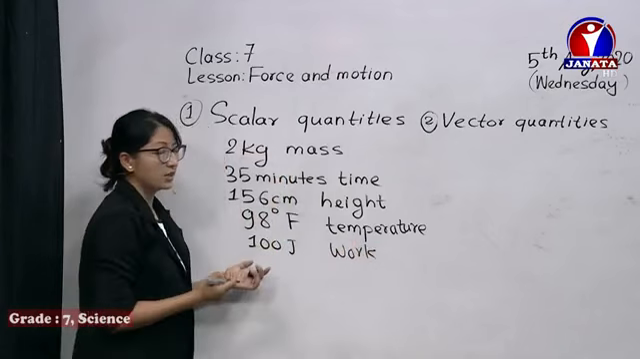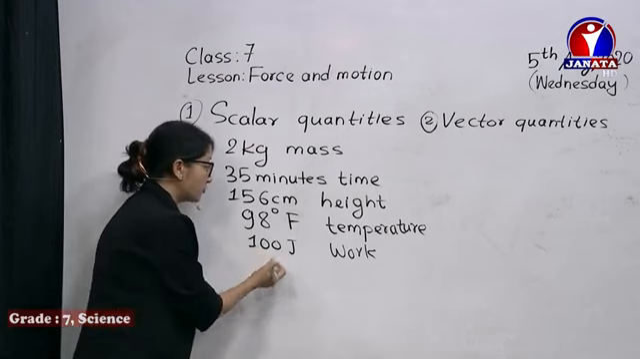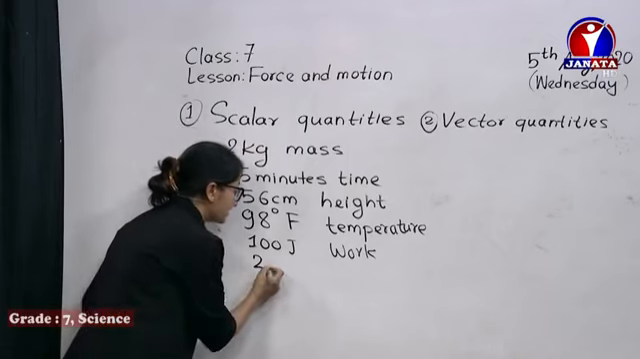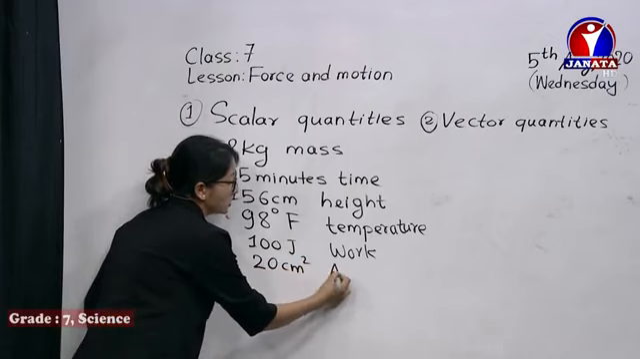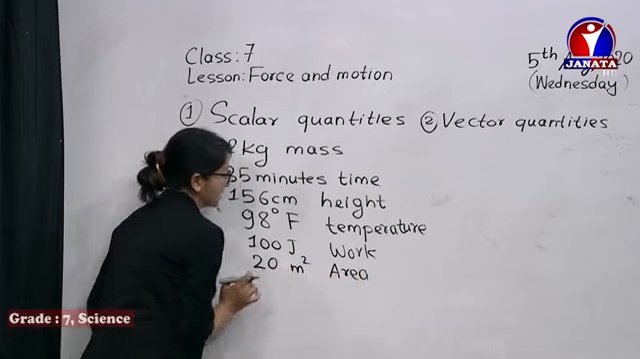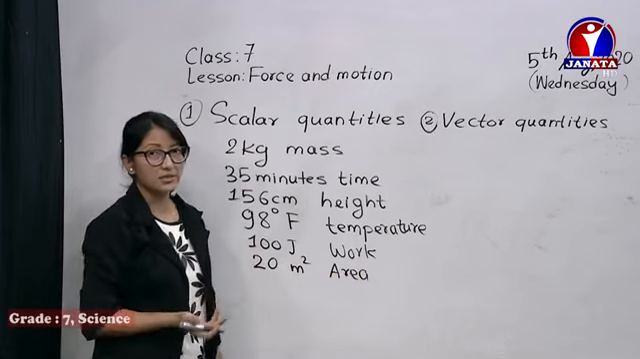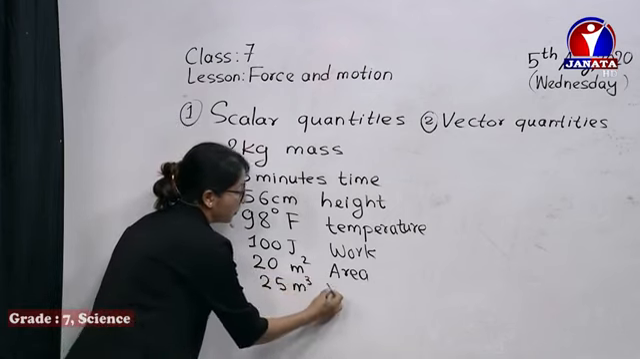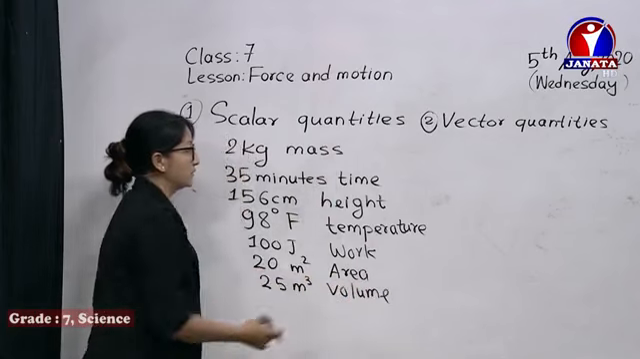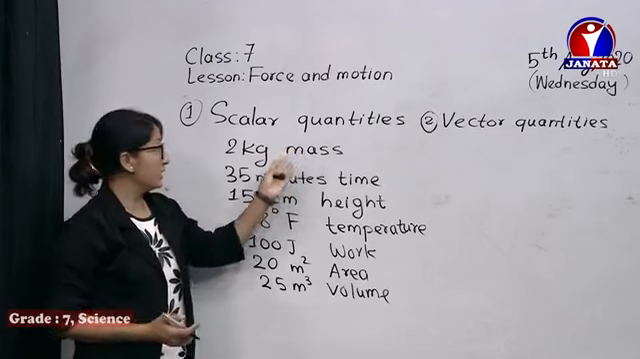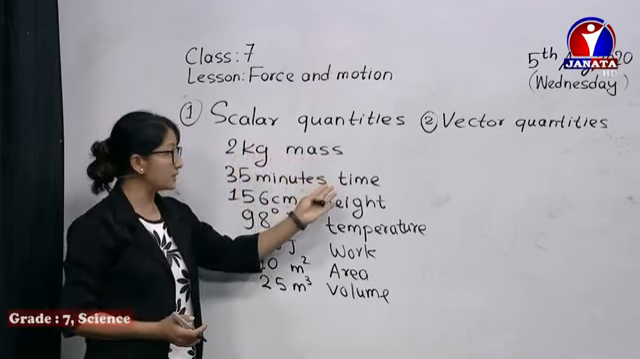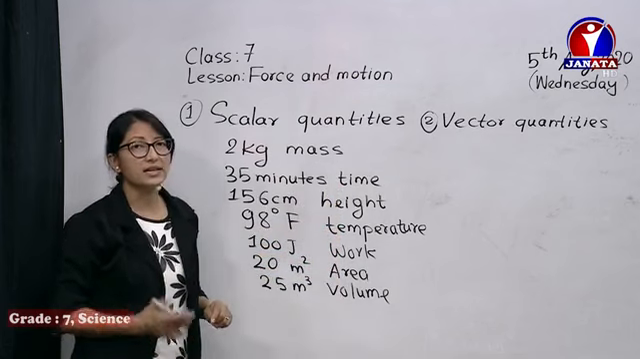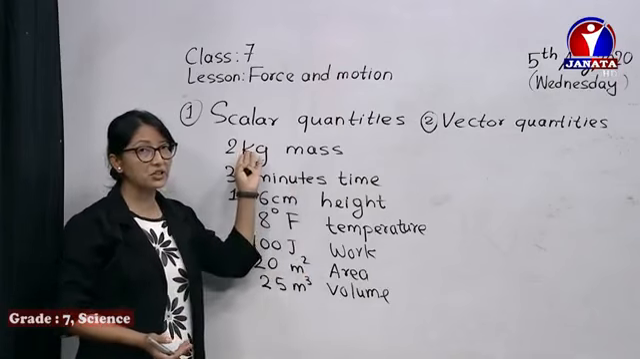What's the area of a certain box? In the previous lesson we studied about area also. Suppose the area of a block or a box is 20 centimeter square or 20 meter square. For simplicity, let's follow the SI unit, meter square, 20 meter square for example. Or maybe the volume, 25 meter cube. All these quantities: mass, time, height, temperature, work, area, volume, when we talk about these quantities, they simply give us the magnitude, the value.